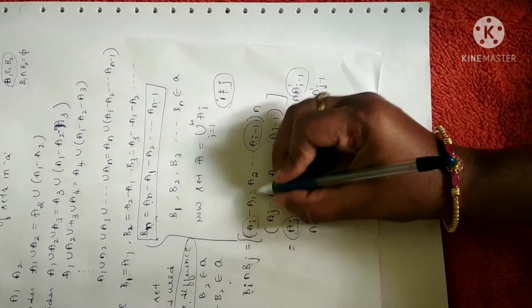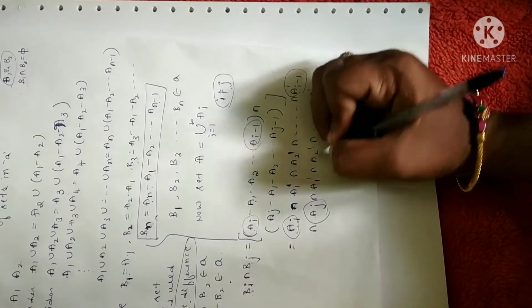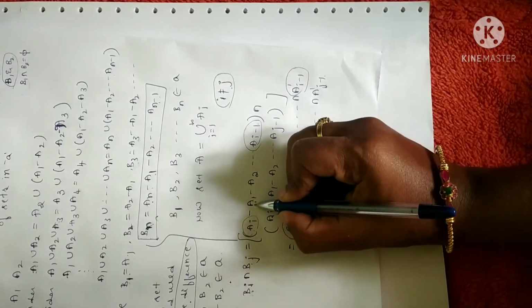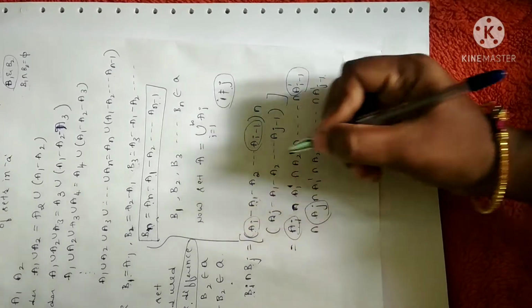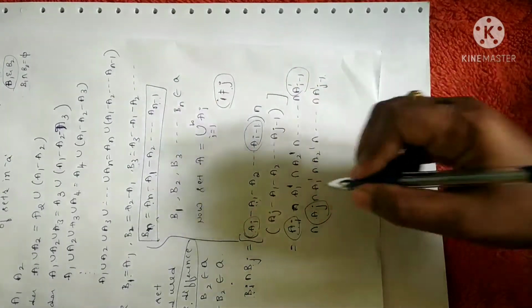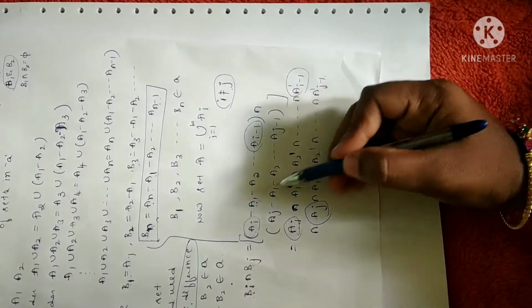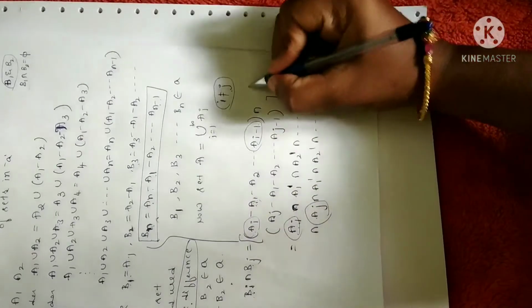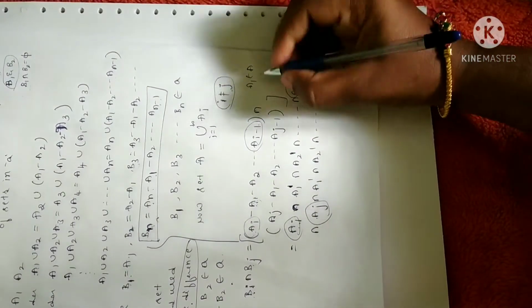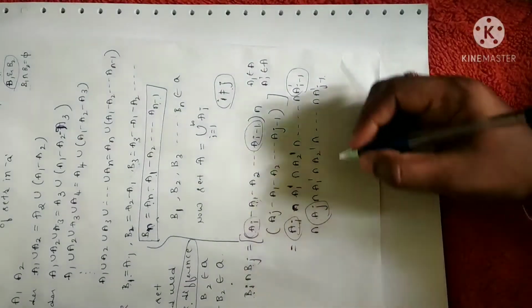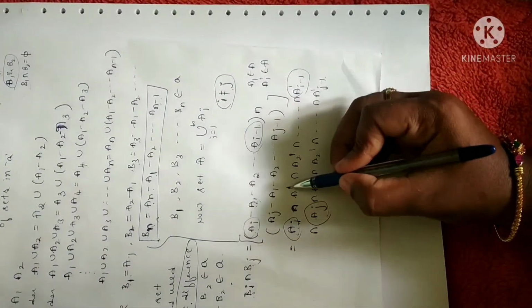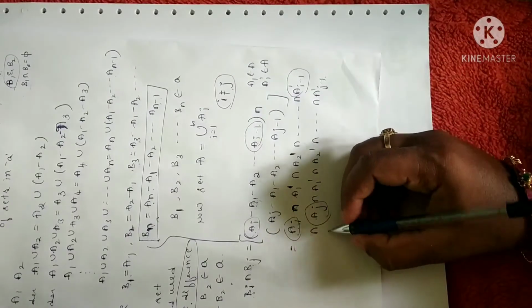For the rest of the elements I have taken the complement, since A is an algebra, so it is closed under complementation. In the sense that the complement of an element also belongs to the same set. That is the reason I can write: if A1 belongs to the algebra of sets A, then its complement A1 complement also belongs to the same set. So that's why I have written all the elements as complements.